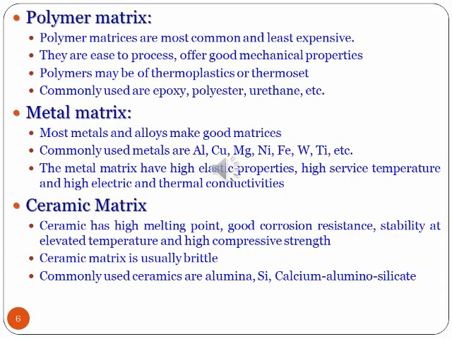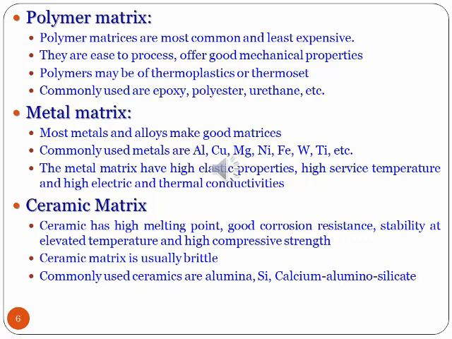So we have a polymer matrix composite. So polymer matrix composites are most commonly used and are least expensive. They are very easy to manufacture or process and they offer good mechanical properties. They may be of thermoplastics or thermosets. The most commonly used are epoxy, polyester, urethane, etc.